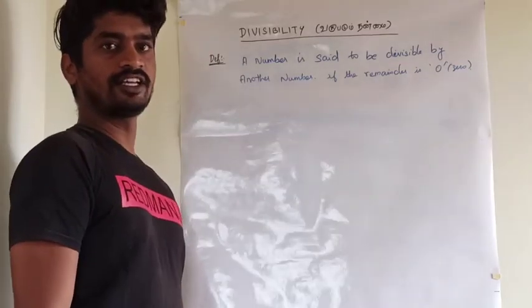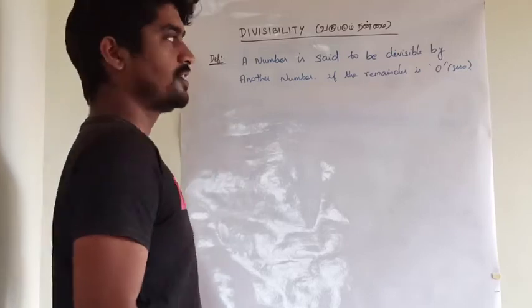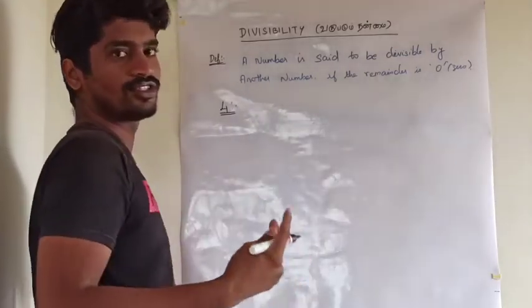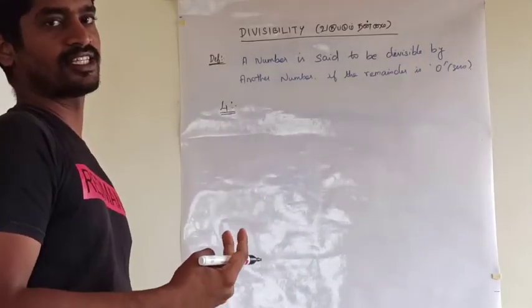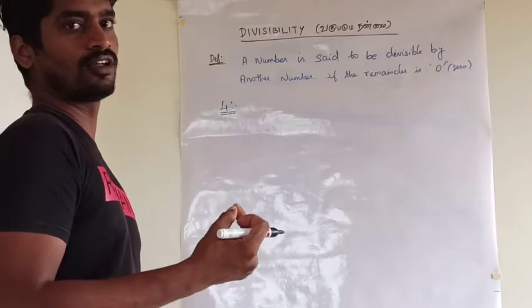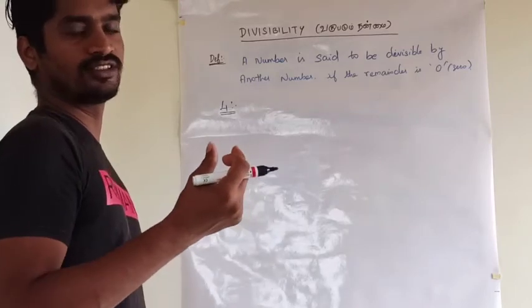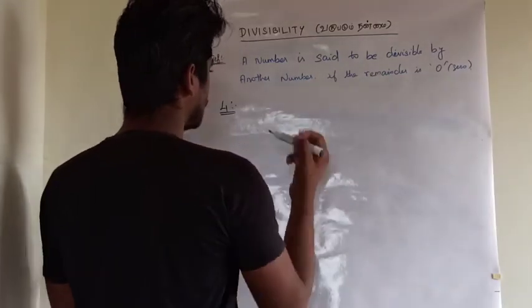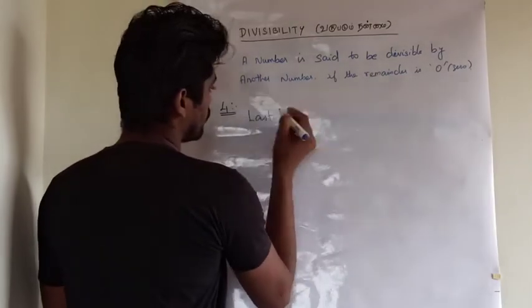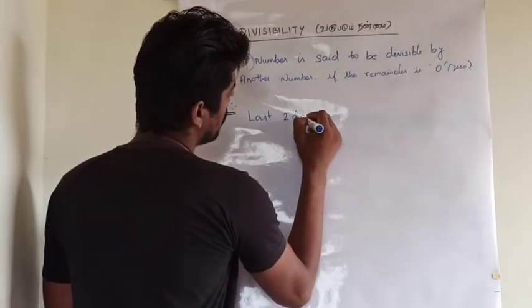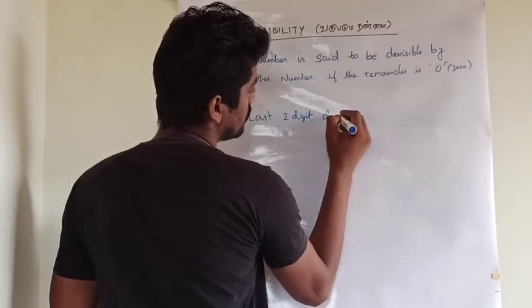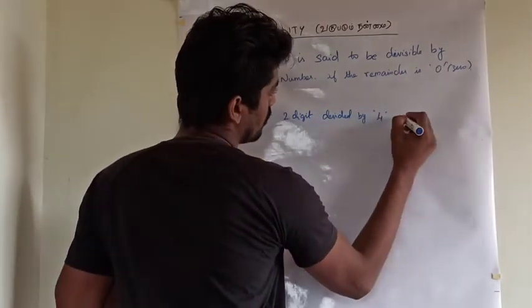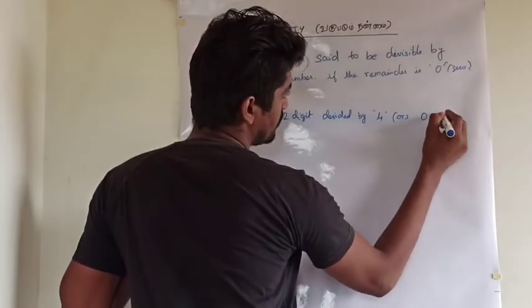Next, the divisibility rule for 4 is: the last 2 digits of the given number are divisible by 4, or the last 2 digits are 0.